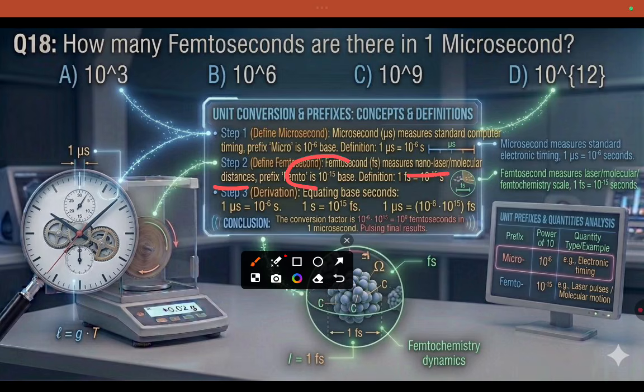Femto is 10 to the power of minus 15, so 1 femtosecond equals 10 to the power of minus 15 seconds. We have 1 microsecond, so how many femtoseconds are in 1 microsecond?